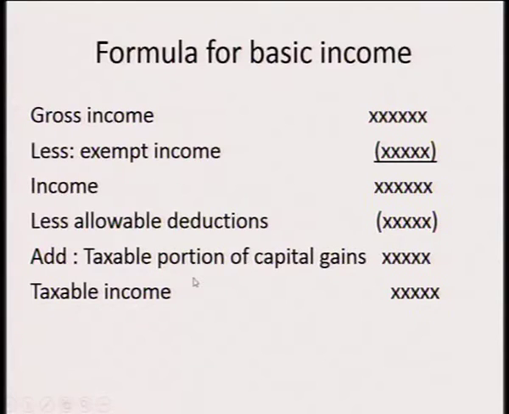Then you less the exempt income which is not taxable, then you have income. Then from that income you again subtract the allowable deductions. Then after allowable deductions you add the taxable portion of a capital gain, then you get your taxable income.